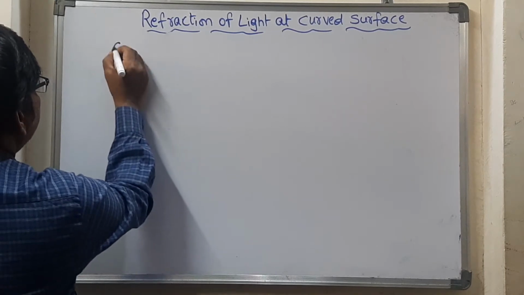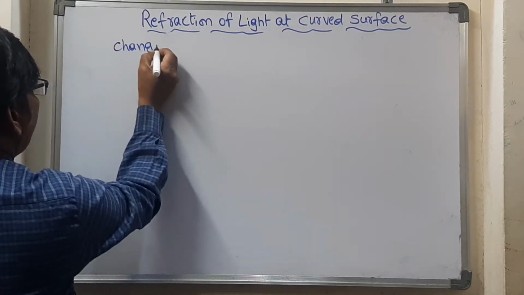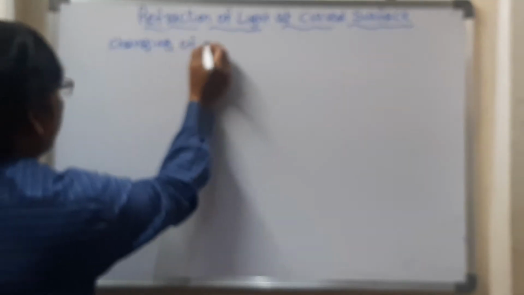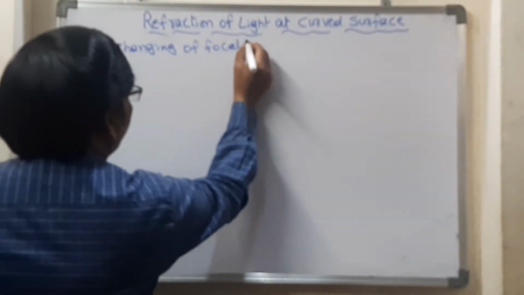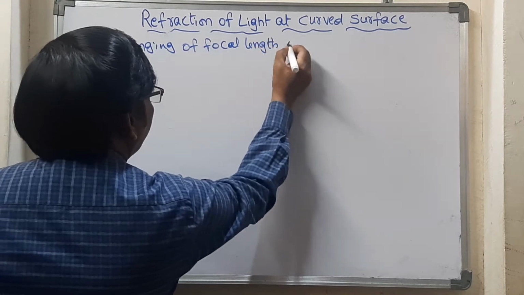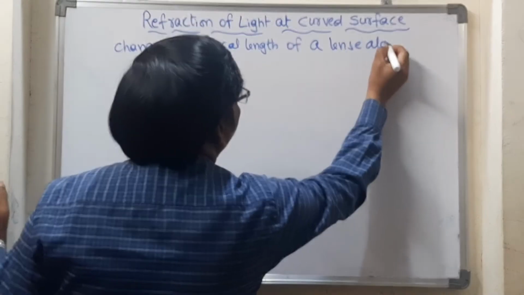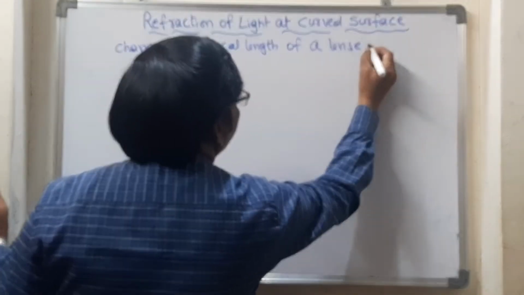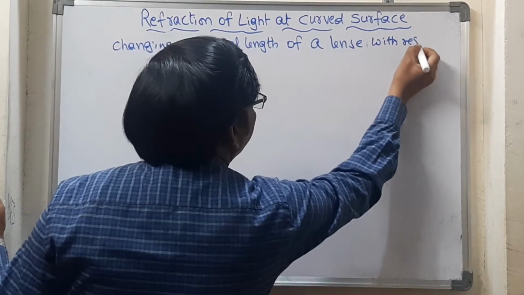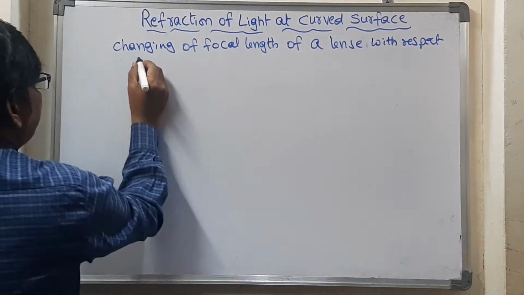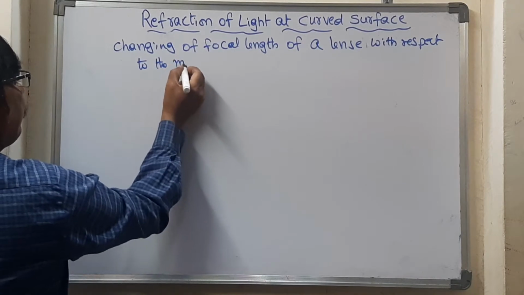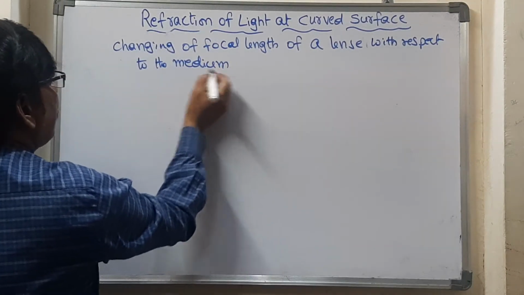The topic is the changing of focal length of a lens with respect to the medium. If the medium changes, how will the focal length change? Now let us see that. It's very simple, we can easily identify this. So for this, what do we have to do?